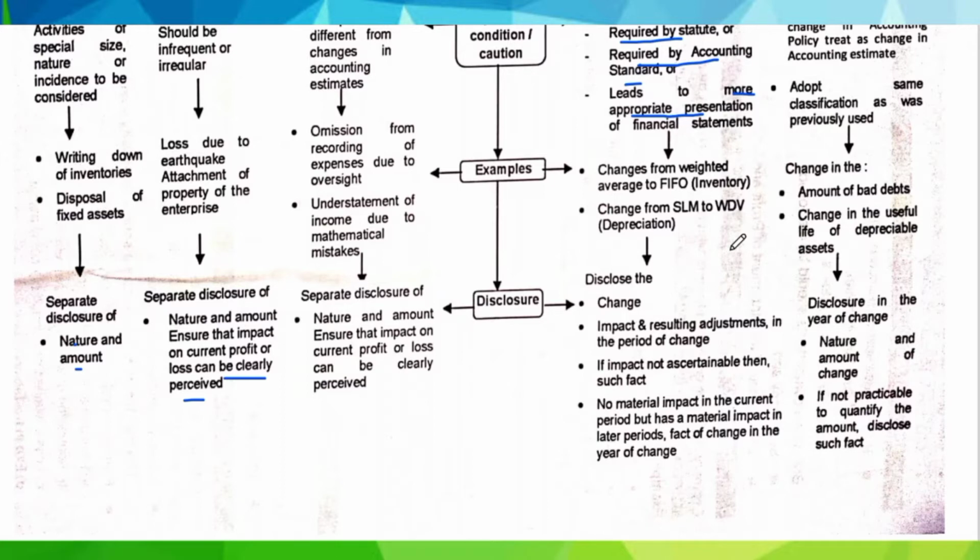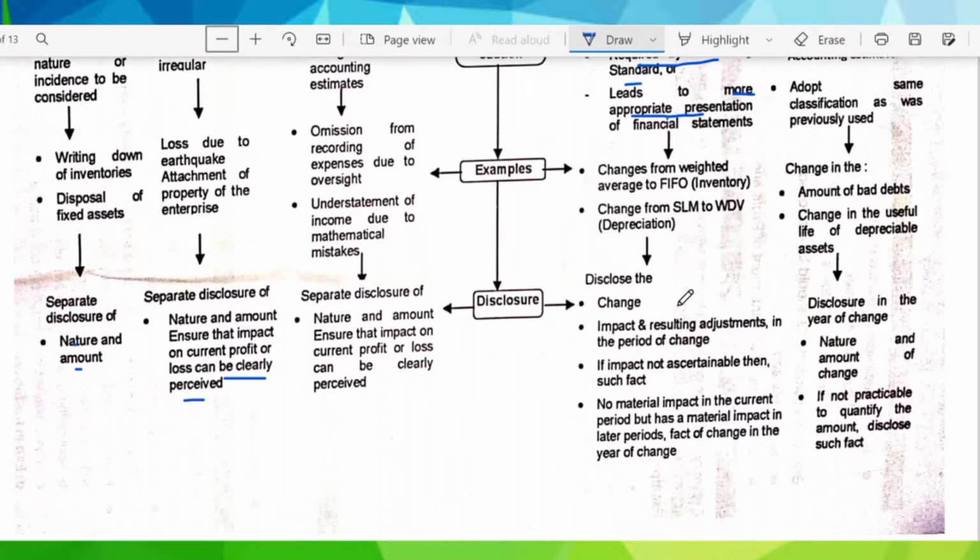The disclosure requirements of this change in accounting policy are as follows. First, we have to mention the change. Then we have to calculate the impact and the resulting adjustment in the period of change. Then if the impact is not ascertainable, we have to state the fact that the impact is not ascertainable. And if there is no material impact in the current period but there is a material impact on later periods, the fact of change in the year of change should be disclosed.